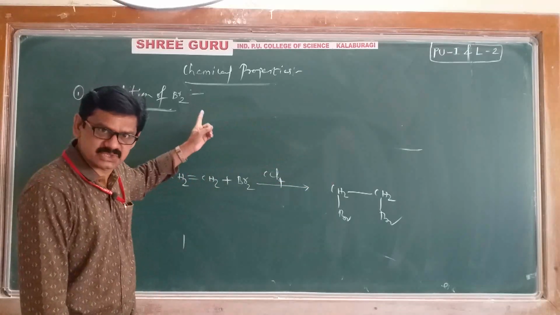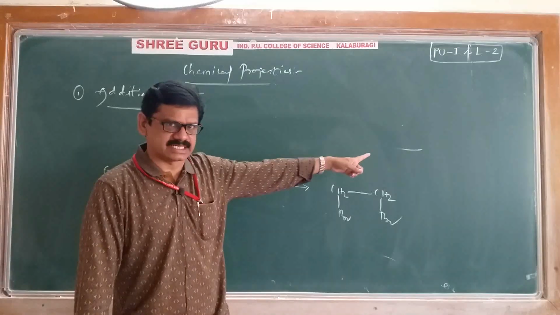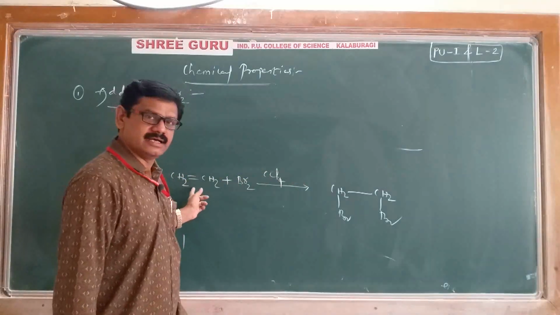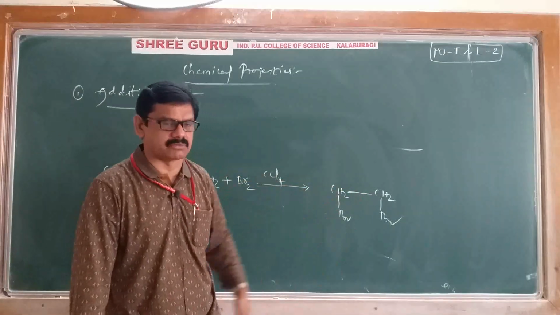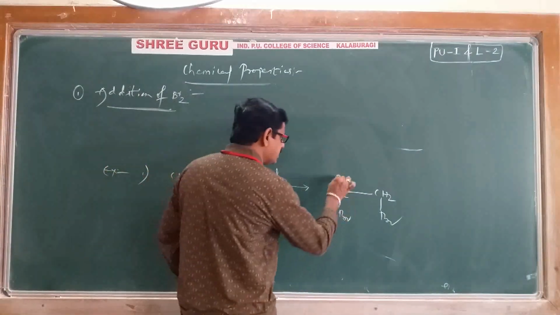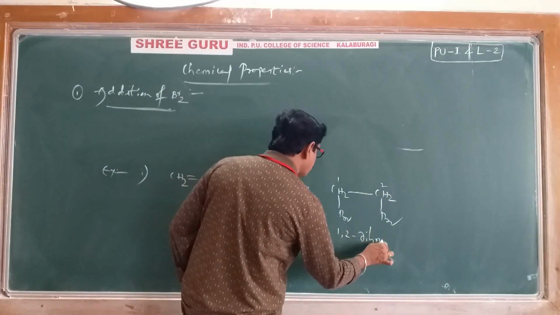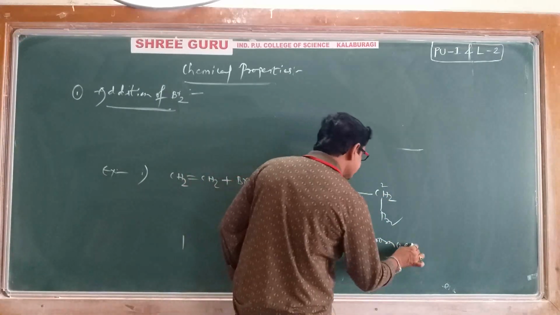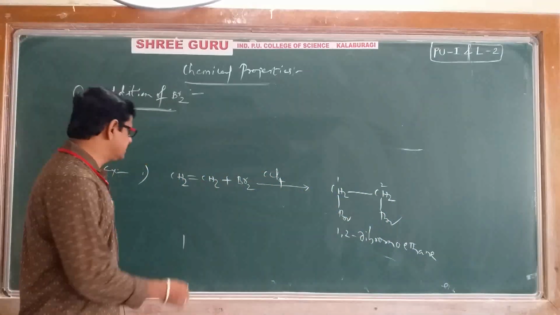See, the double bond is converted into a single bond. In the previous case also, after completion of the reaction the double bond has converted into a single bond. Means an unsaturated compound is converted into a saturated compound. And we can write its IUPAC name: 1,2-dibromoethane, because carbon single bond, ethane. It is of course from ethene.